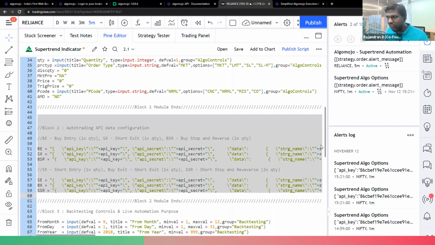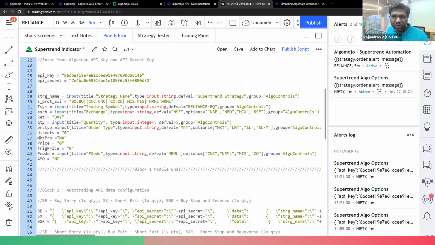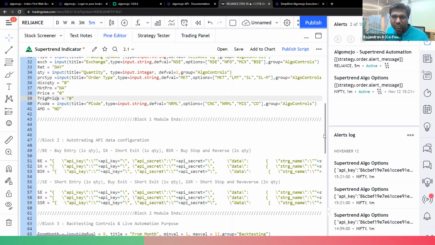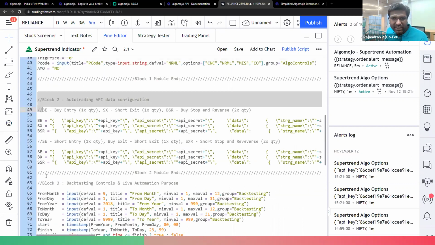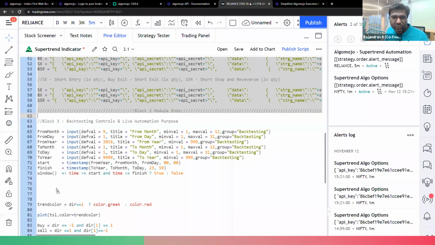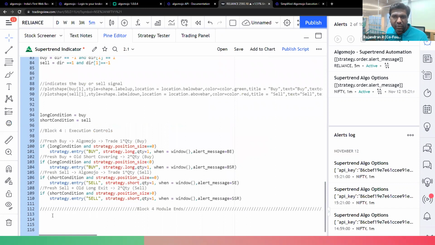So there are a total of 4 modules. I'll repeat again. Module number 1 contains the API key, API secret key, and the other order control functionalities. Typically, we can call it the AlgoMojo input controls. Module number 2 is more of a message configuration. And module number 3 is backtesting controls, right? And module number 4 is all about execution controls.